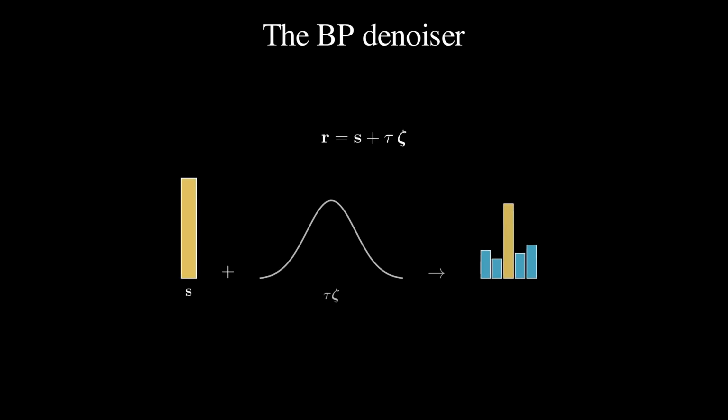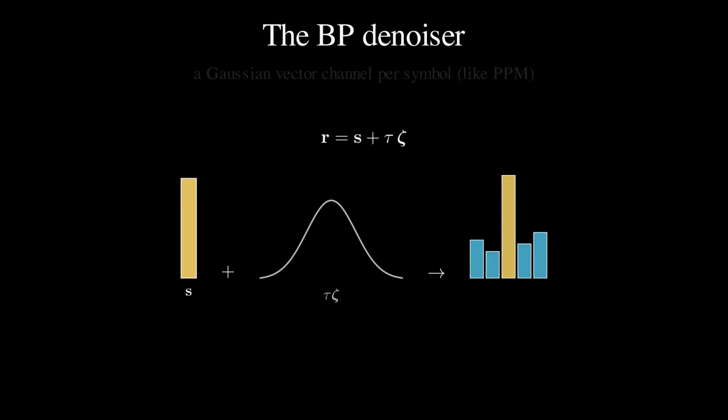Here is the property that makes everything possible. Under approximate message passing, the effective observation behaves like the true sparse vector seen through independent Gaussian noise, R equals S plus tau times zeta. Taken one section at a time, that is a Gaussian vector channel attached to each LDPC symbol, much like pulse position modulation.